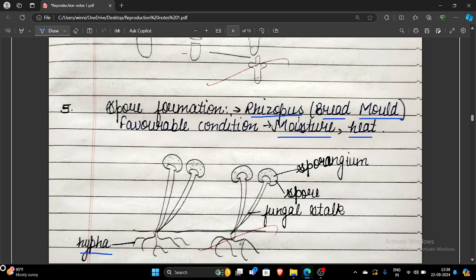Next is the reproductive part. The reproductive part is the sporangium, which contains spores. The sporangium is thick-walled and bursts only on getting favorable conditions. And the spore also, whenever it gets moisture and heat, will regrow into a new organism.